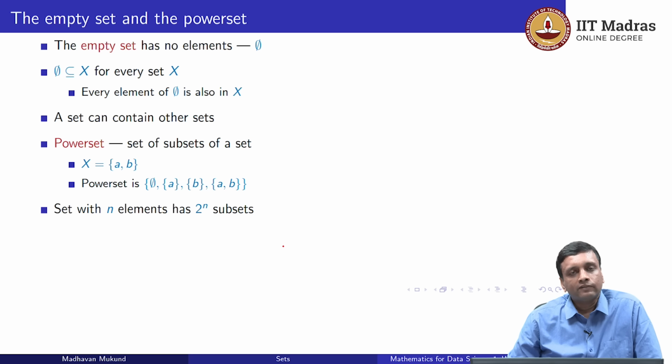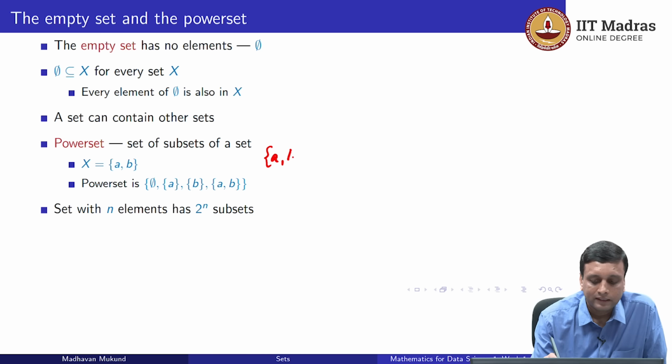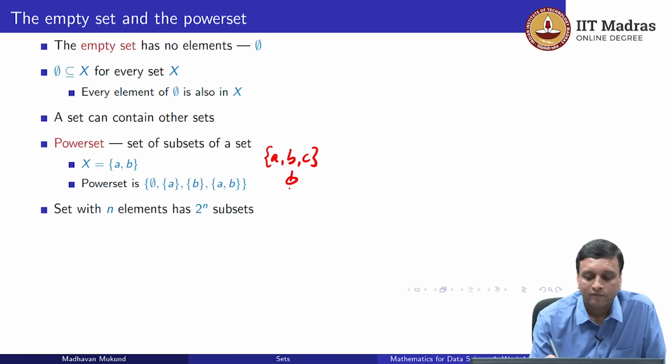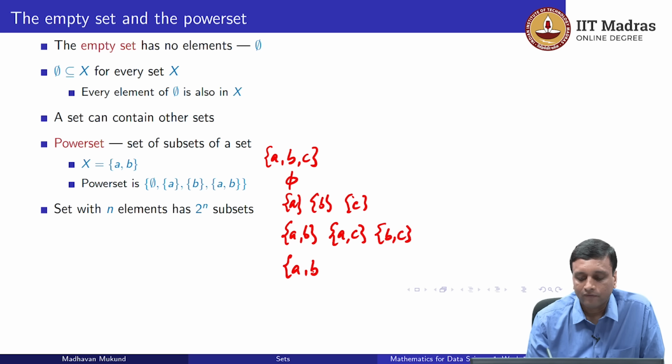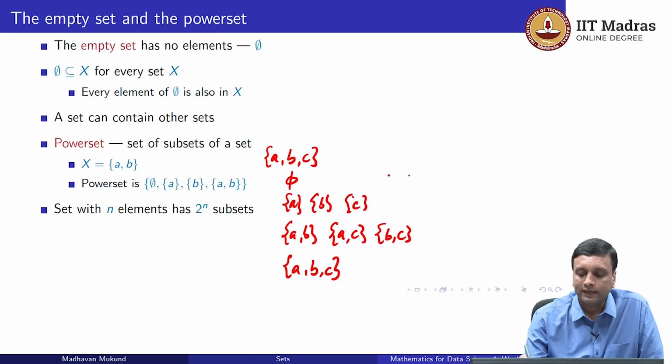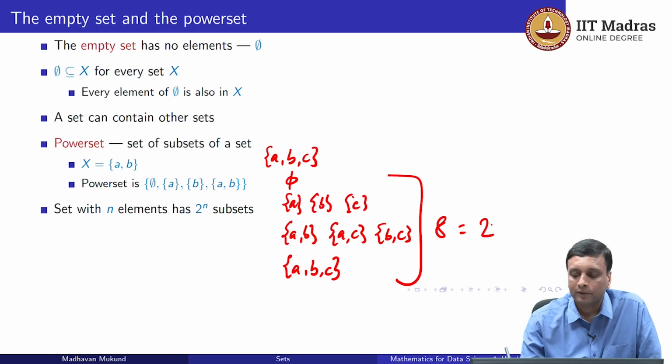So we saw above that if we have 2 elements, then the power set had 4 elements. In fact, one can generalize this and say that if we have n elements, then we would have 2 to the n subsets. So for instance, if we had A, B, C, right, then we would have one subset which is empty, we would have 3 subsets which are 1 element each, and then we would have 3 more subsets which are 2 elements each: AB, AC and BC. And finally, we would have the set itself, right? So these are the only subsets. If you add these up, this is 8, which is 2 to the power 3.